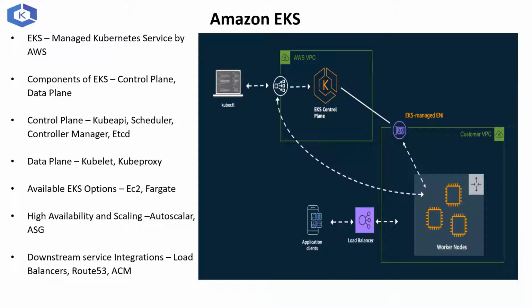Then high availability and scaling. They have high availability built in for the control plane. That is, the control plane components are deployed across 3 availability zones, which takes care of your HA. And we can deploy an auto scaling group via autoscaler, which will let you scale your pods horizontally and vertically. Then it also gives you integration with some of the downstream services like your load balancer, Route 53, AWS Certificate Manager.